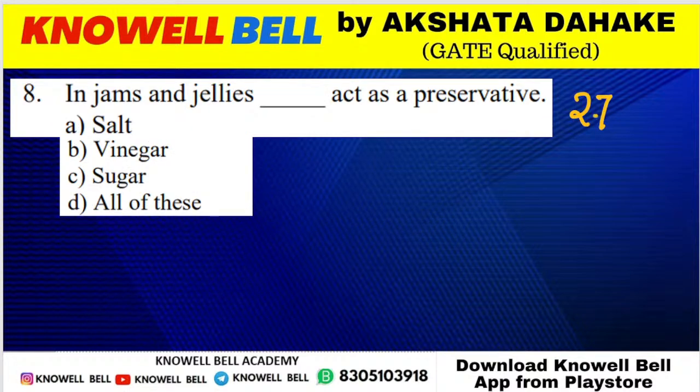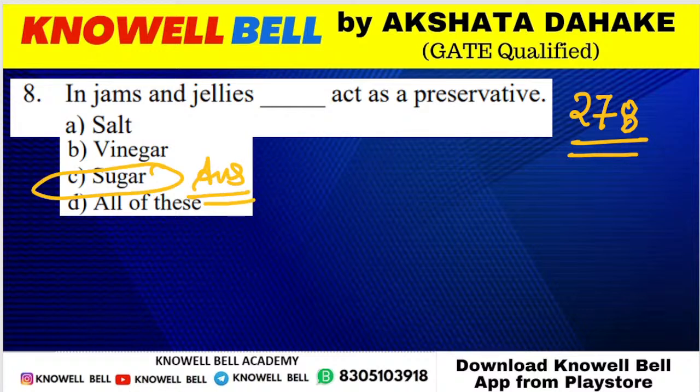Question number 278. In jams and jellies, blank act as preservatives. Salt, vinegar, sugar, all of these. In jams and jellies, what is present as preservative? Correct. Shlok is right. Hemishri is also correct. Likita is also correct. In jams and jellies, sugar is used as preservative. Okay, we don't add sugar there for taste. Instead, sugar is used as a preservative.